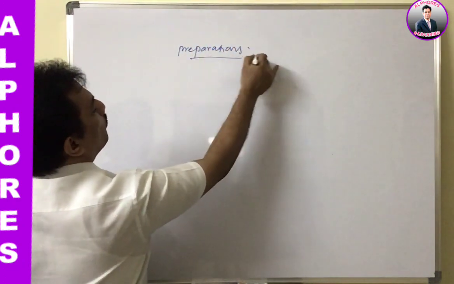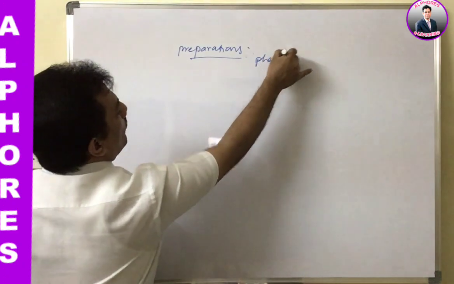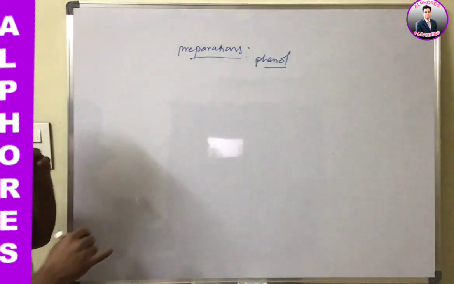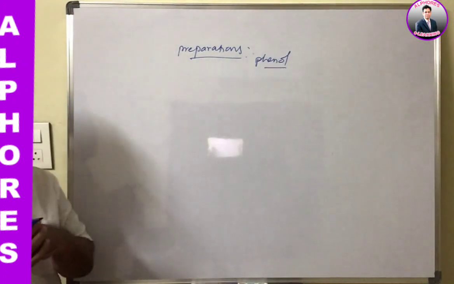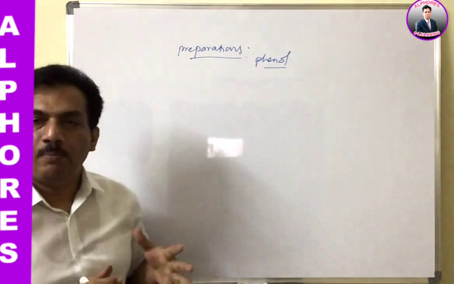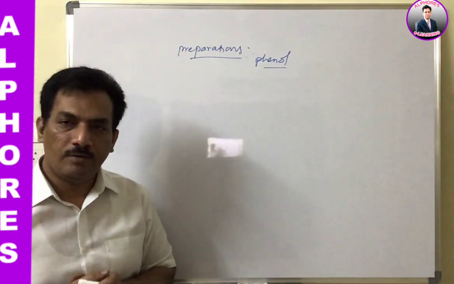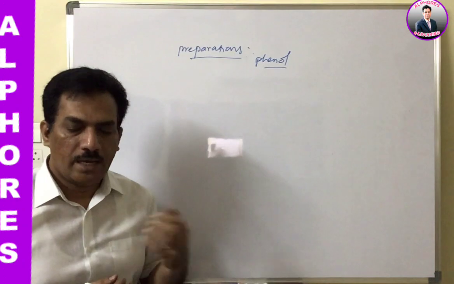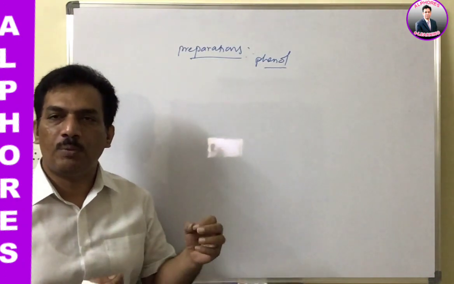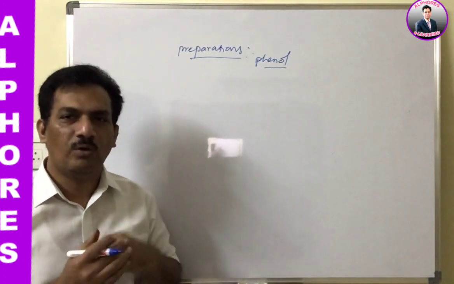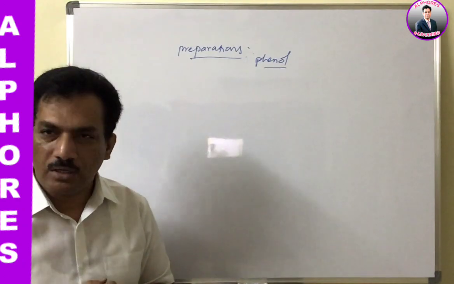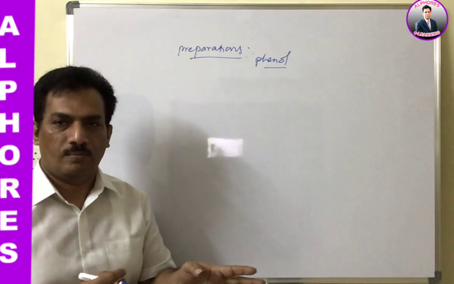Preparations of phenol. Actually, phenol is prepared from other benzene derivatives. Other aryl derivatives are used to prepare it. Even though we are using the word preparation, it is actually conversion.